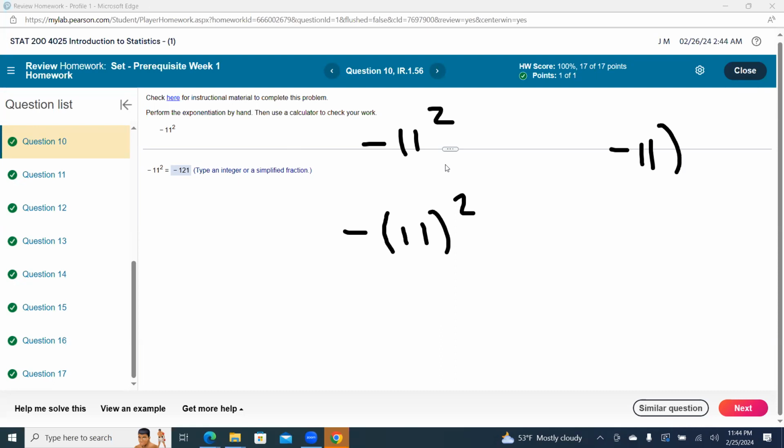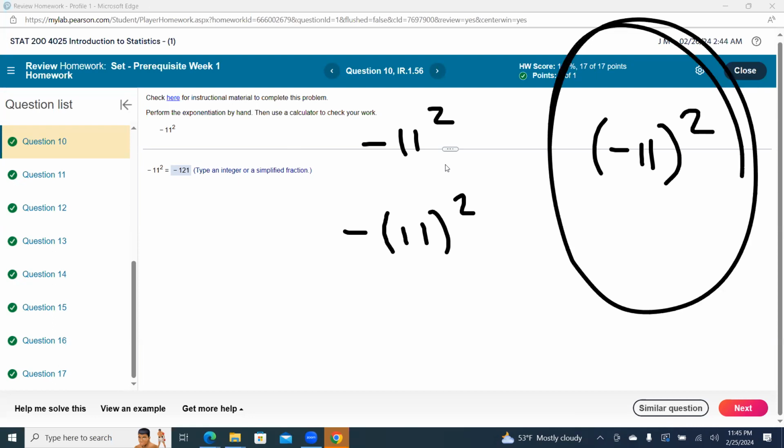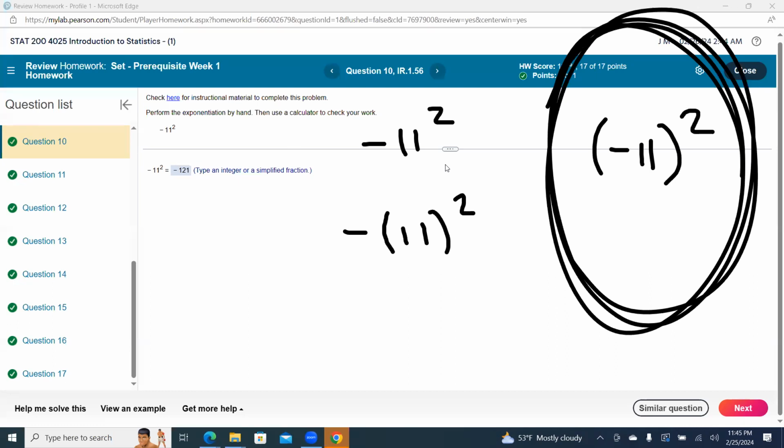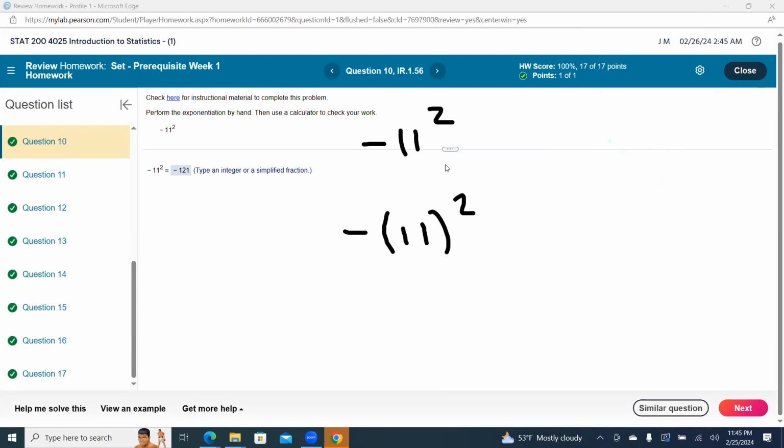As opposed to this: if you have negative 11 quantity squared, the negative is on the inside. But if we have this here, it's simply understood that the negative is going to be on the outside.